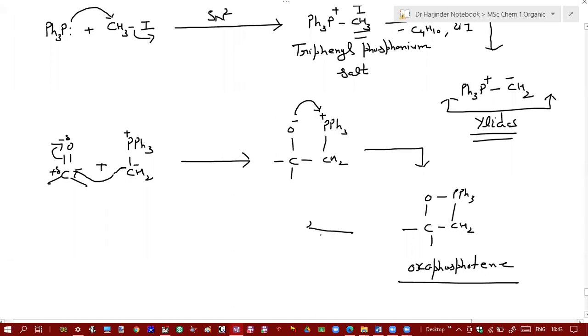So how will it undergo decomposition? This carbon-oxygen bond will break, so its pair of electrons will shift in between the phosphorus and oxygen bond. And this phosphorus-carbon bond also breaks, and its bond pair of electrons goes in between this carbon and this carbon. So there is a loss of triphenyl phosphine oxide, and alkene is generated.